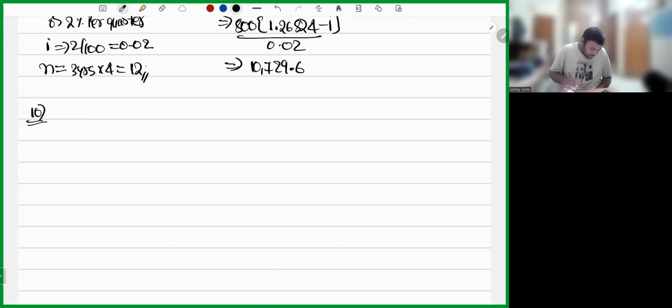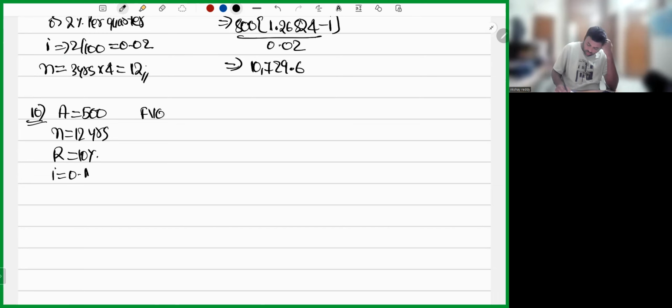So see in question number 10, he's telling a person invests 500. A is equals to 500. N is equal to 12 years. Rate of interest is 10%. So I will be equals to 0.1. Now future value of ordinary annuity is equals to A into 1 plus I whole power n minus 1 divided by I. So 500 into 1.1 whole power 12 minus 1 whole divided by 0.1.